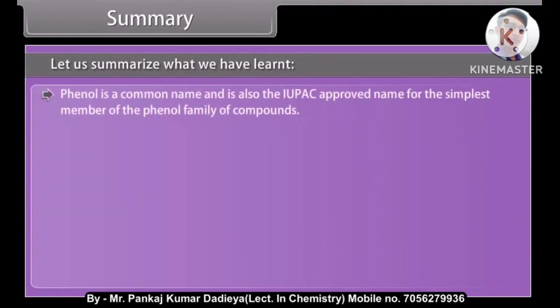Phenol is a common name and is also the IUPAC approved name for the simplest member of the phenol family of compounds. According to the IUPAC system, ethers are named as alkoxy-alkanes.